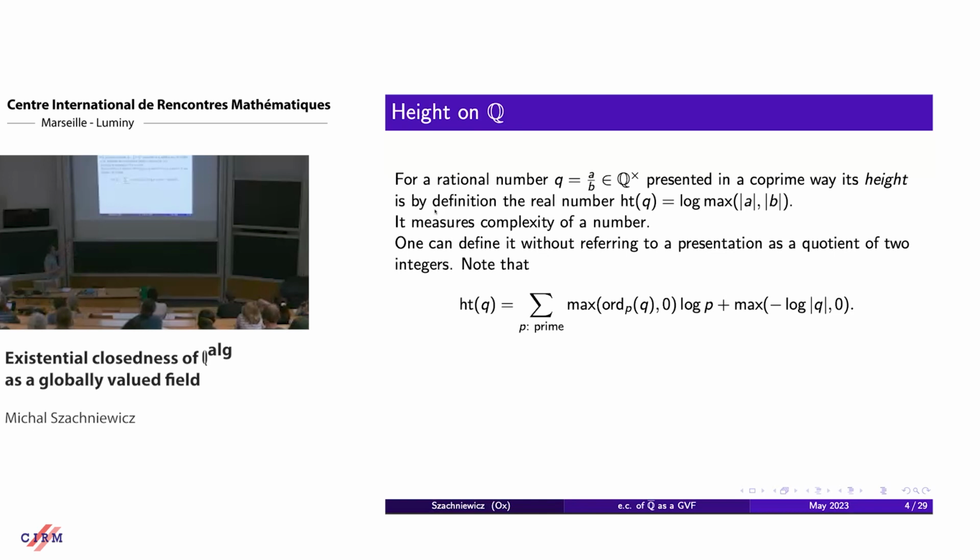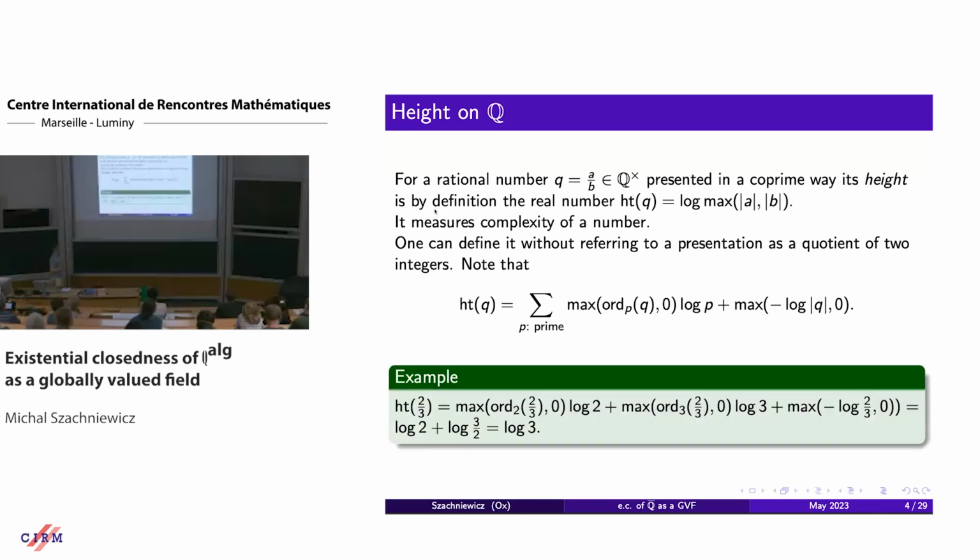We only take it if it's bigger or equal to 0, and then at the end we take the maximum of minus the logarithm of the absolute value of q and 0, and this is the same as the logarithm of the maximum of a and b. You can see it in an example. If we look at 2 divided by 3, here the 2-adic norm is positive, the 3-adic norm is negative, but then 3 is bigger than 2. So at the end, at the complex place, we'll get the logarithm of 3 divided by 2 after all, so we'll get logarithm 3.